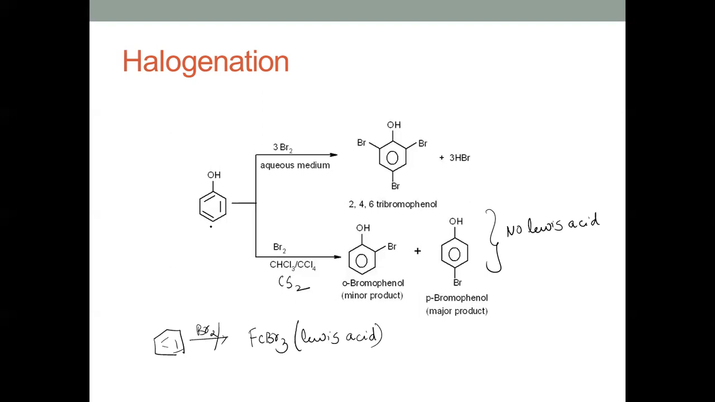Instead, the benzene ring itself will initiate the ionization of Br2 to Br plus and Br minus. So no Lewis acid is needed here for the reaction to proceed. For halogenation of benzene, the Lewis acid was needed. But here, because its reactivity is more due to the presence of OH, no Lewis acid is needed to initiate the reaction. Yes, this is about the reactions of phenols.